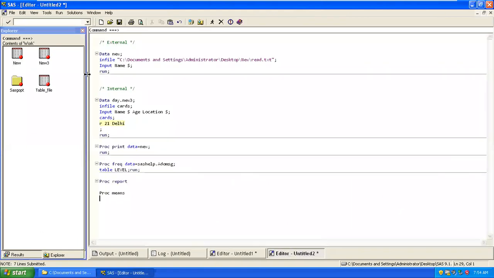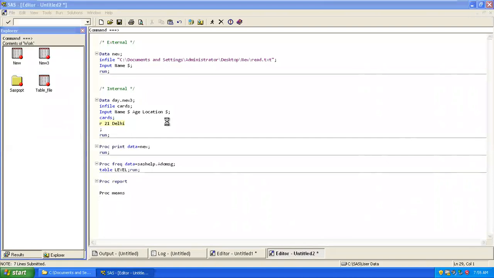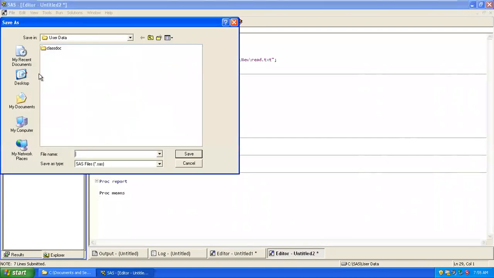That was not important. I can save this program somewhere else, then I'll close it. If you're saving this program, you always save with the extension .sas. Okay, day1 save.